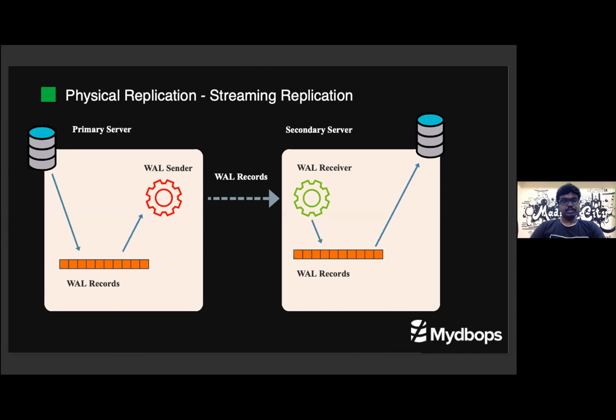And this block diagram will explain the process. We are making changes and they will be written as WAL records on the primary server. Those WAL records will be collected by the WAL sender. The WAL sender will send the WAL records to the WAL receiver process. The WAL receiver will collect all those and put them on its own server. And then the startup process will collect all the WAL files and apply them. So this is the typical process of streaming replication.